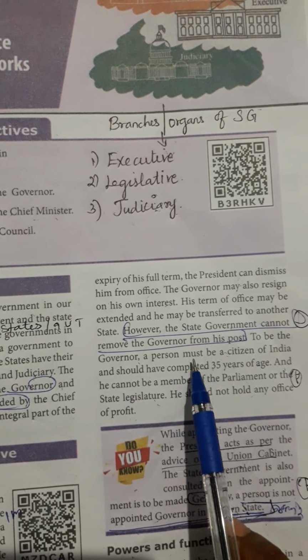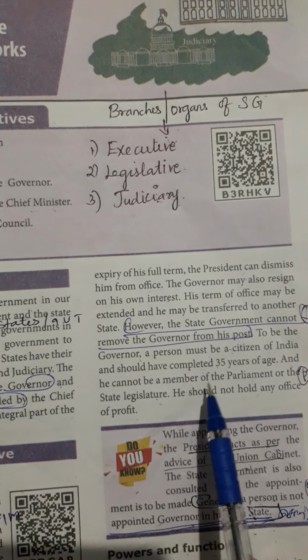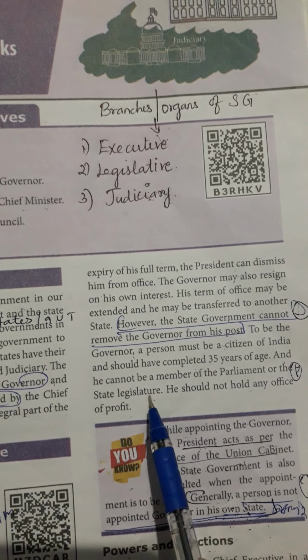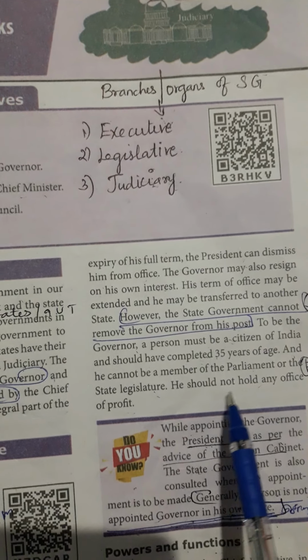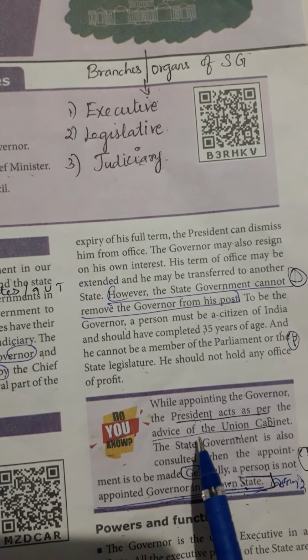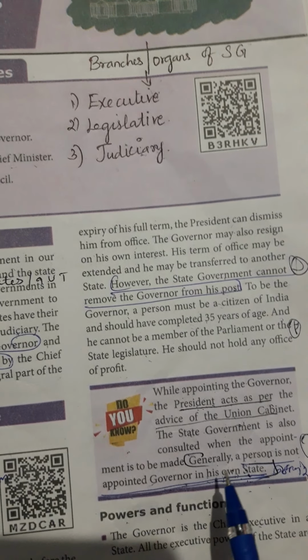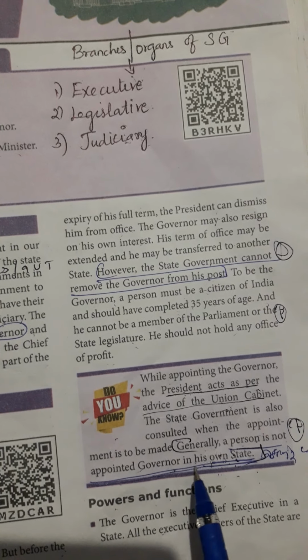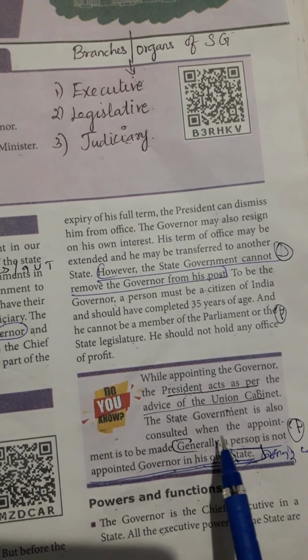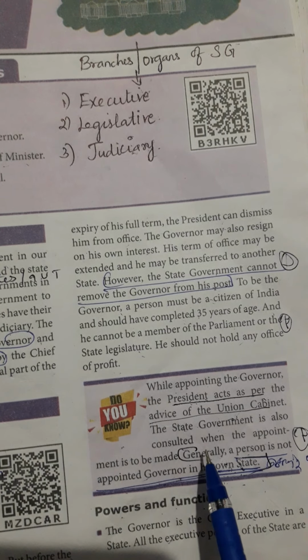Eligibility for a governor: a person must be a citizen of India, should have completed 35 years of age, should not be a member of a parliament or state legislature, that is, not be an MP or MLA. He should not hold any office of profit. While appointing the governor, the president will get the advice of the union government, cabinet and the state government. Generally, a person is not appointed as a governor in his own state. For example, if a person belongs to Tamil Nadu, he will not be appointed as a governor in Tamil Nadu